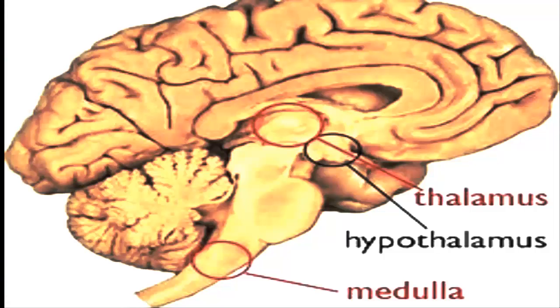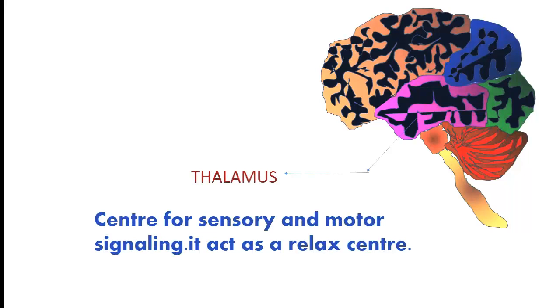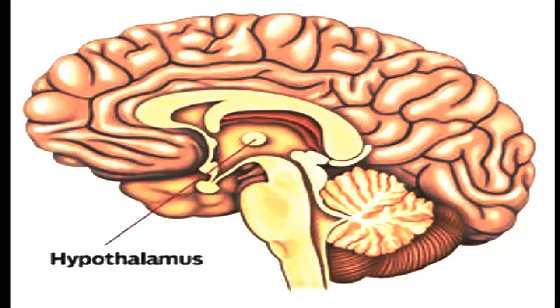Thalamus. It is present in the cerebral medulla and is a major conducting center for sensory and motor signaling. It acts as a relay center. Hypothalamus. It lies at the base of the thalamus.